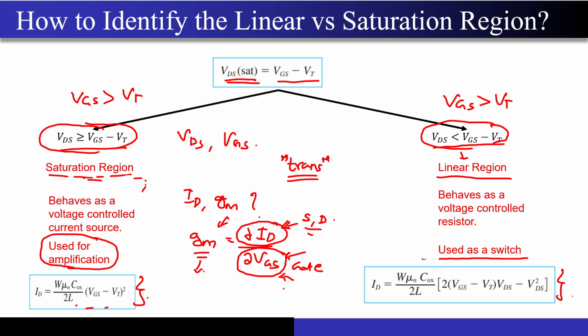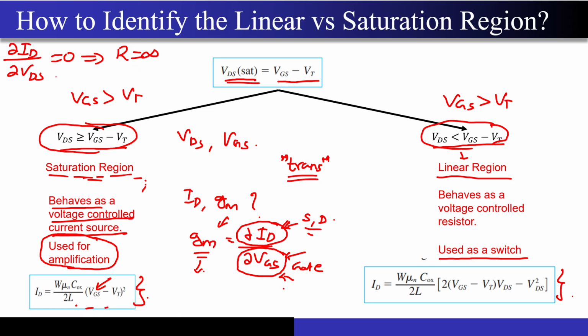In the saturation case, it behaves as a voltage controlled current source, where the voltage is controlled by the VGS. So dou ID by dou VDS was 0, that means R is equal to infinity. So this was for the case of long channel MOSFET.